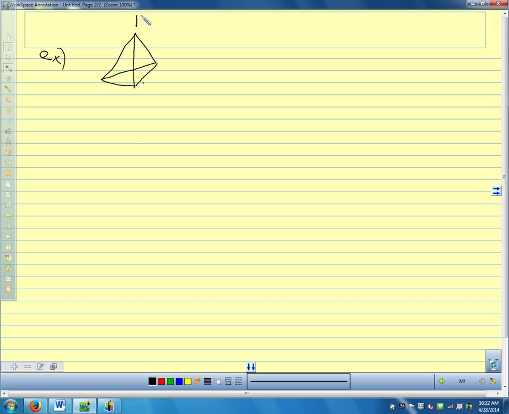And we're going to call this R, U, S, and T. We want to name the vertices, the edges, and faces.